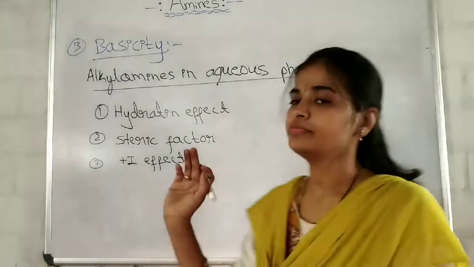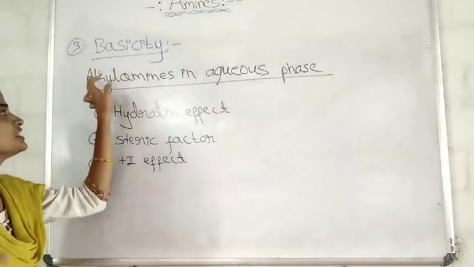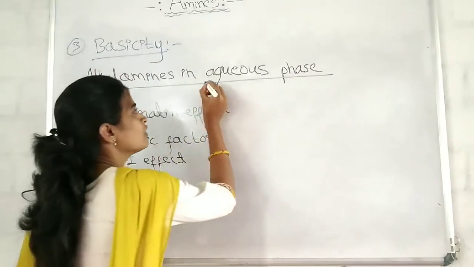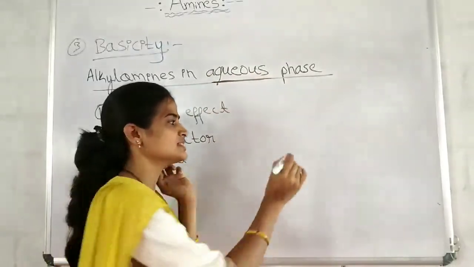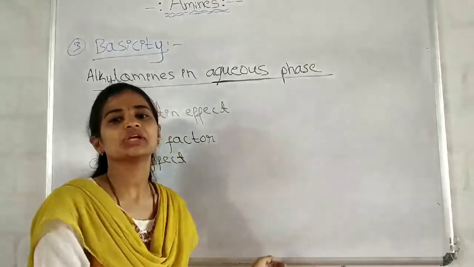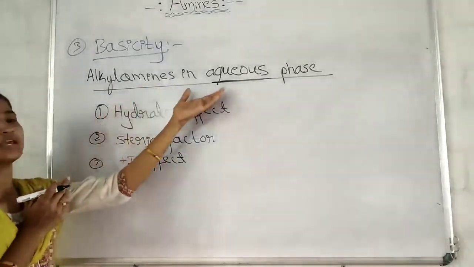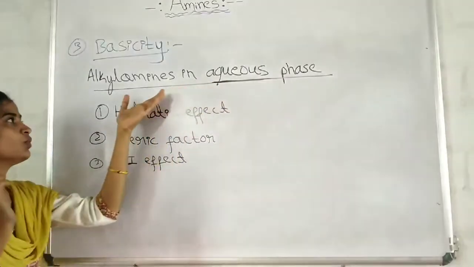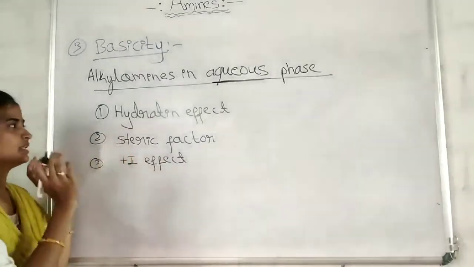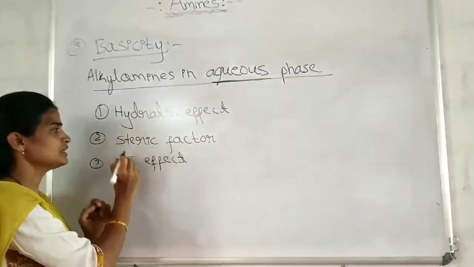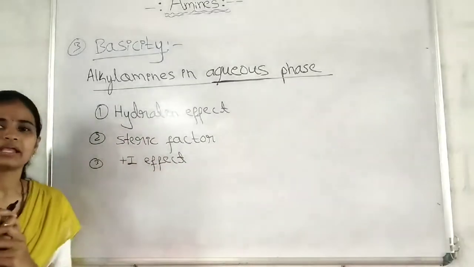Now we have to discuss the basic nature, the basicity, of the alkyl amines in the aqueous phase. In the gaseous phase it is very easy. Just by considering the plus I effect, we can tell tertiary amines are more basic than secondary, which are more basic than primary. But in the aqueous phase, to discuss the basicity, one has to consider all these three effects that I have written here. The first one is hydration effect, the second one is steric hindrance or steric factor, and the third one is plus I effect.